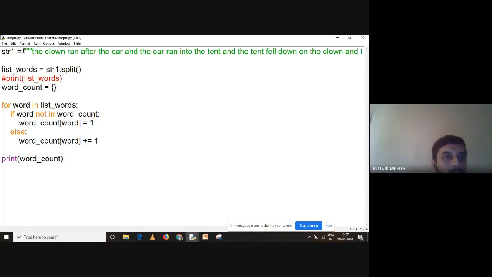The string which you have received over here can be read from a text file or from a CSV file. Understand that? The string you have taken here is a static string; here you can do file processing and take it from a file, and it can have many lines. This is just a single line. We can work for 10,000 lines or 1 lakh lines or 10 lakh lines also, right? Manual counting might be easy for this case, but once you do it for 1 lakh lines or 10 lakh lines, it will be very difficult for humans to count the words, right?